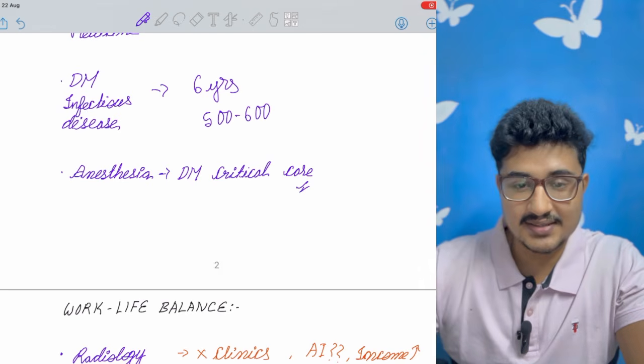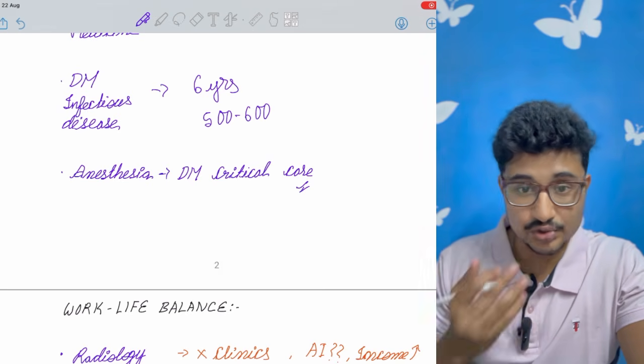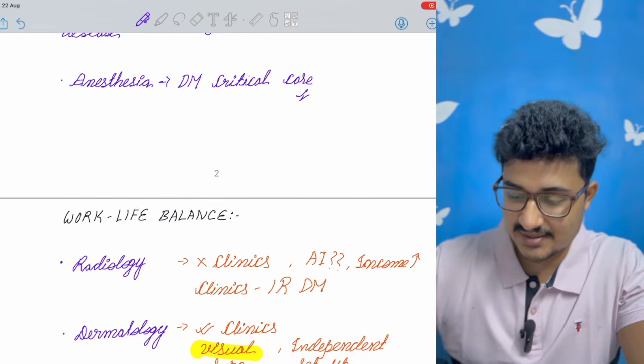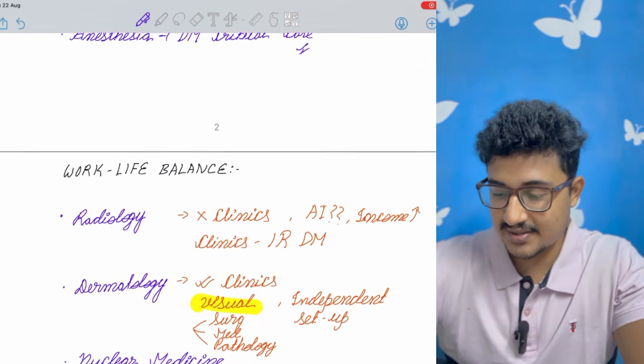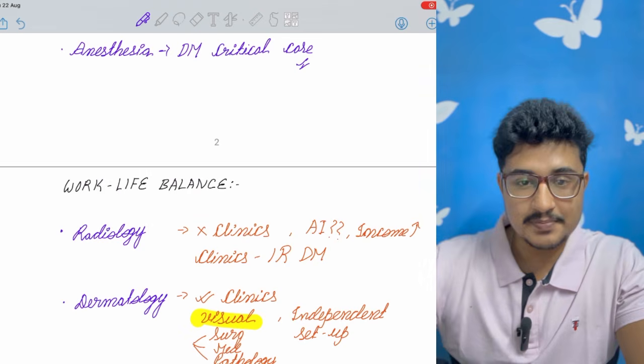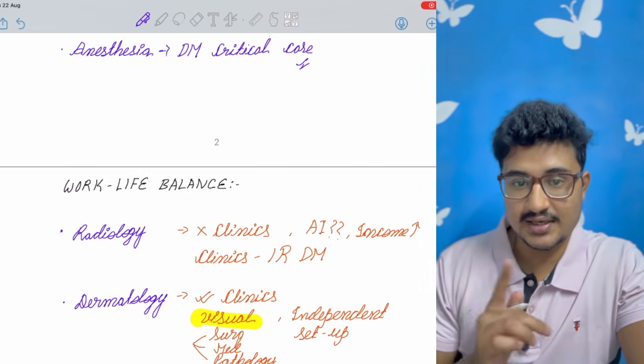So work-life balance is a priority. You can pursue your dreams, your hobbies. And if your priority is this, then these are the streams. First is radiology, a top stream, and dermatology. Some people are confused between radiology and dermatology.